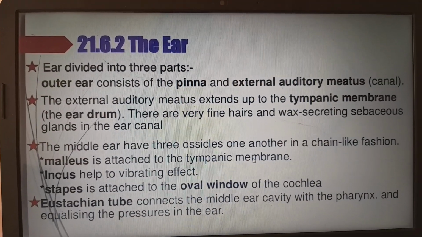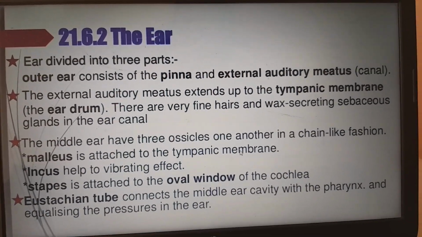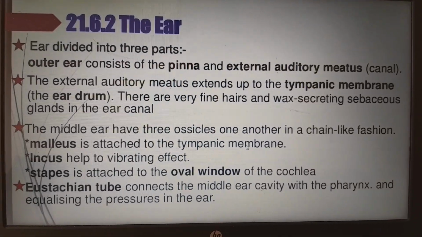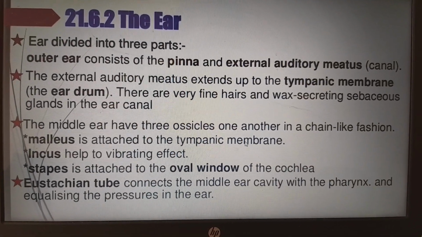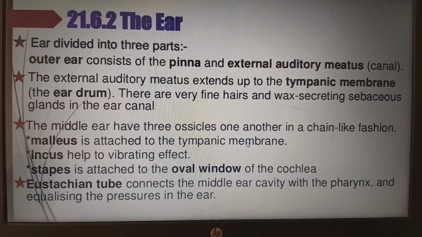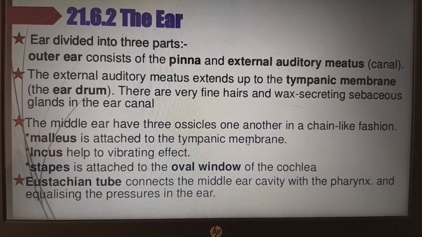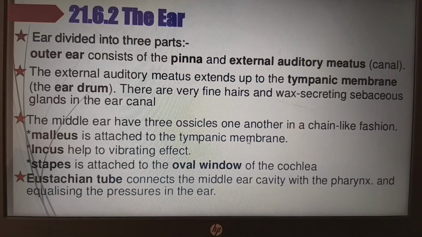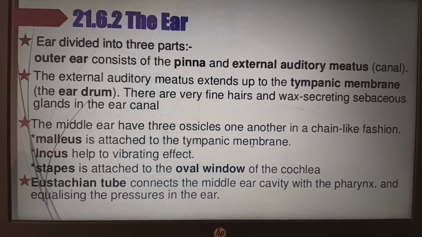The cochlear nerve is for hearing, the vestibular nerve is for balancing. And the ear is divided into three parts. The outer ear consists of the pinna and external auditory meatus or canal. The external auditory meatus extends up to the tympanic membrane or eardrum. There are very fine hairs and wax-secreting sebaceous glands in the ear canal. So earwax is secreted by these sebaceous glands.